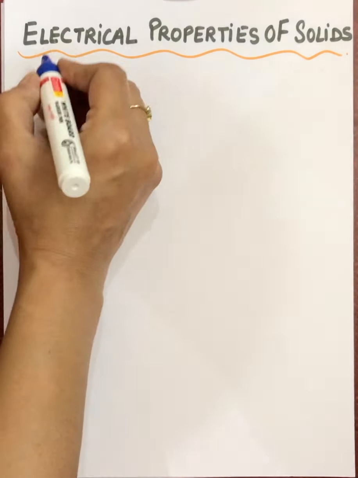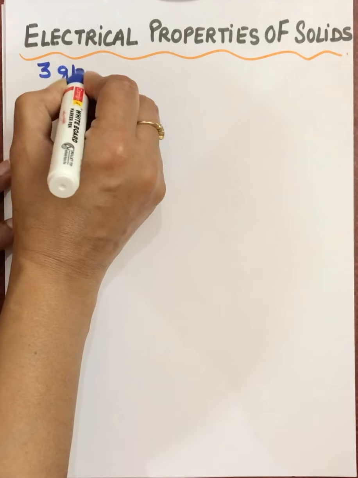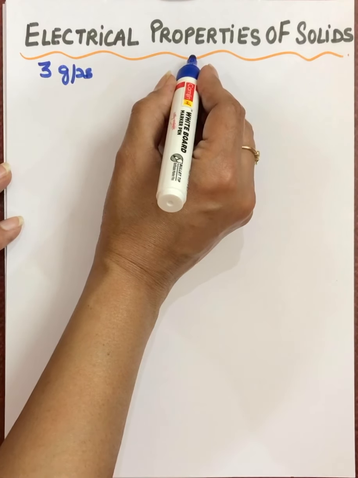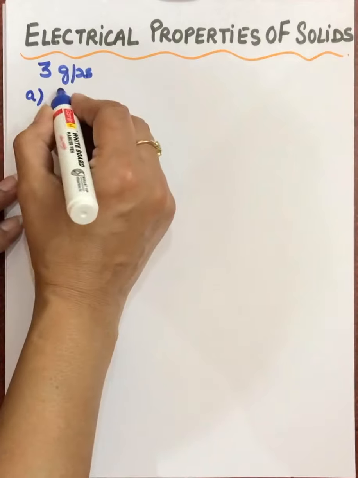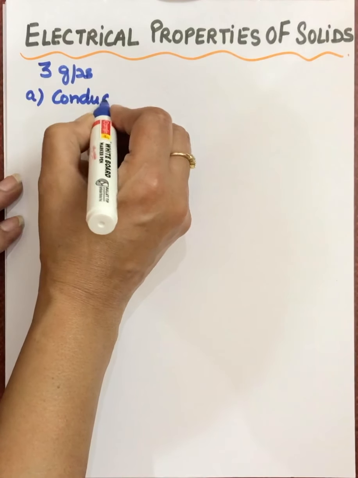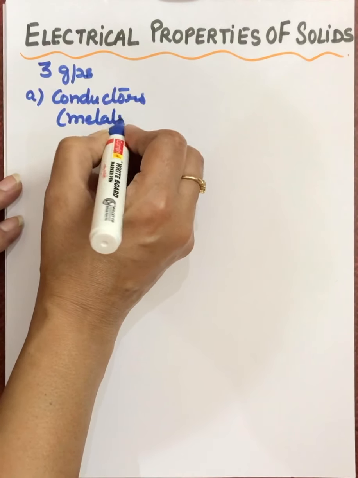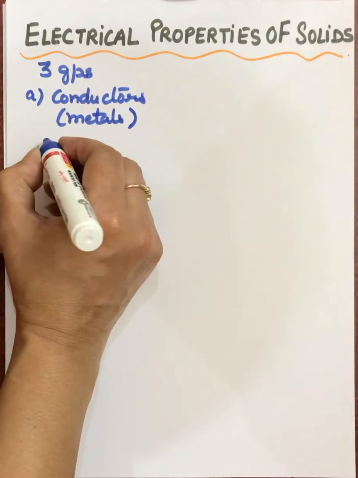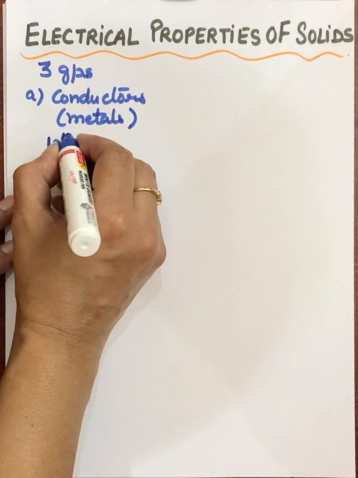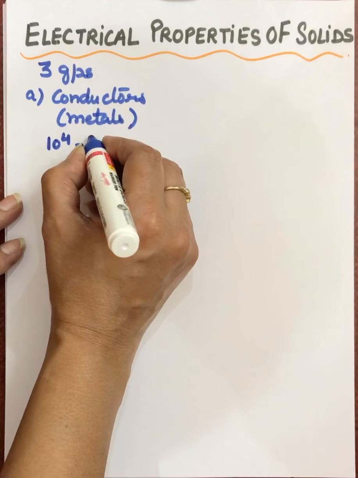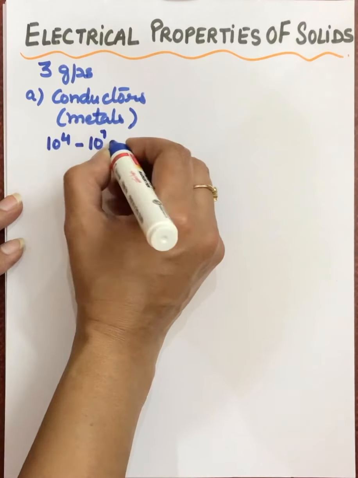Hello students, our next topic today in solid state chapter is electrical properties of solids. Solids are classified into three groups on the basis of their electrical conductivity. First are conductors. Normally conductors we say are the metals which conduct electricity, and their conductivity is of the order 10 raised to power 4 to 10 raised to power 7 per ohm per meter.